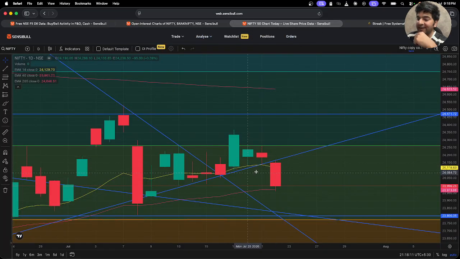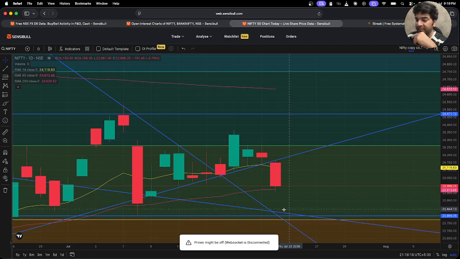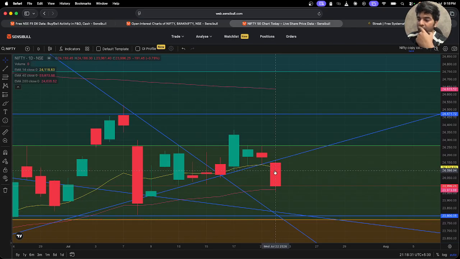So these are the trend lines that we have already made. This is the 14 EMA, then this is some of the Fibonacci series plotted by me, and then this is the 40 EMA. If you look clearly, this trend line, which was earlier acting as a support, has been broken, and the closing of this daily candle is below the 14 EMA, taking support of the 40 EMA. So right now the stance has changed, it has now turned bearish, so we can expect some bearishness going further tomorrow as well according to this chart.